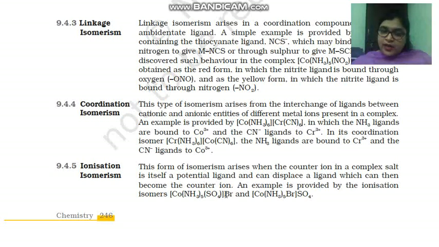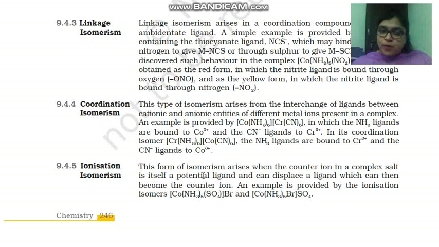Here children, firstly you should know what a counter ion is. See, the ion which is present outside the coordination entity, the coordination sphere. Here you can see Br. Br is a counter ion, and here sulfate is a counter ion. Now see what will happen. Here this Br minus is a potential ligand which can displace sulfate from inside the coordination sphere.